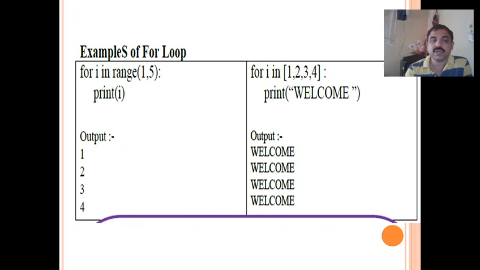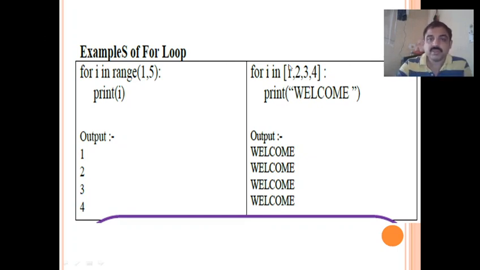So here automatically the value will be incremented. For example, here I in range 1 comma 5, which means that the starting value will be 1, then it is automatically incremented by 1. You can also increment by specifying the step, or without specifying the step, automatically it increases by 1.